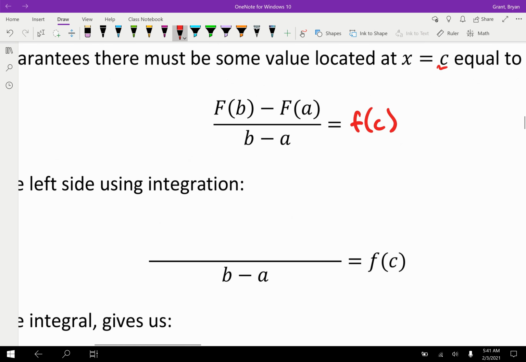Now, if we wanted to convert this to using integrals, we might realize then that F of b minus F of a is actually the conclusion of the fundamental theorem of calculus. And so I could probably rewrite that using integration. I could say the integral from a to b of lowercase f of x dx. And hopefully, since we've done the fundamental theorem a few times over the last few days, or a lot of times, you can see that you would take the antiderivative, which becomes capital F, and then substitute in b, substitute in a, and we'd get that piece up above. Those two are equal to each other.